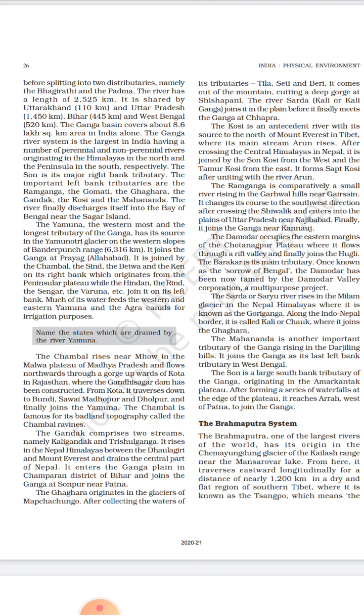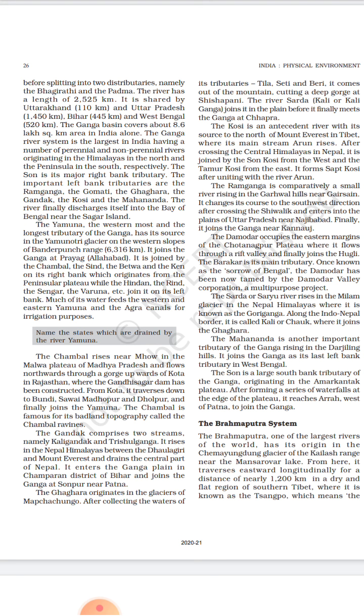So the next is Chambal. Chambal rises near Mhow in the Malwa plateau of Madhya Pradesh and flows northwards, where the Gandhi Sagar Dam has been constructed. From Kota, it traverses through Bundi, Sawai Madhopur and Dholpur. All three districts are part of Rajasthan, and then it finally joins the Yamuna.